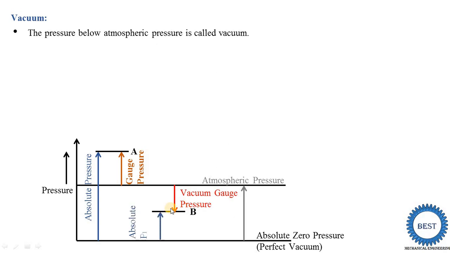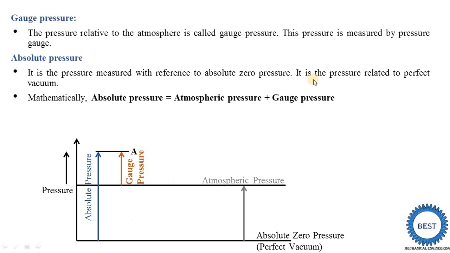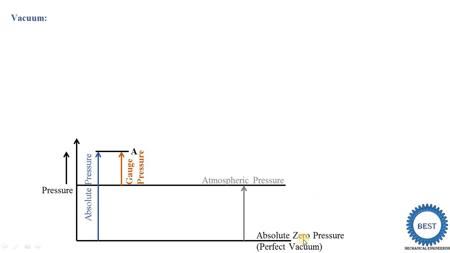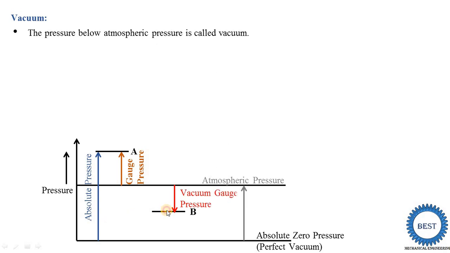And this is the absolute pressure. When we studied absolute pressure, we mentioned that it is the pressure related to the perfect vacuum. Here you see the perfect vacuum. This pressure is measured with respect to the perfect vacuum. Earlier we measured absolute pressure with respect to absolute zero pressure or the perfect vacuum, and in the same way it is measured here.